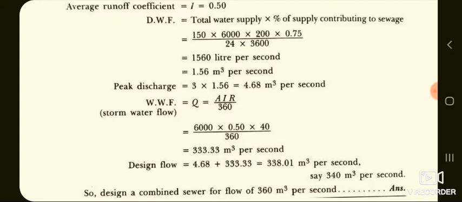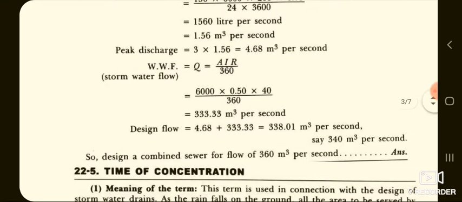It works out to be 1560 liters per second. If you convert that to meter cube, just divide by 1000 to get 1.56 meter cube per second.